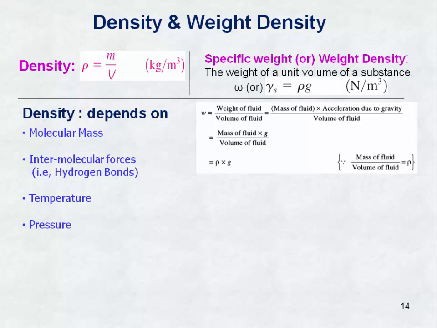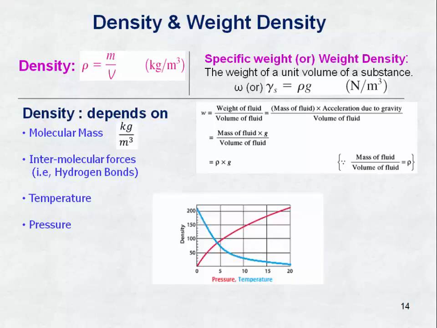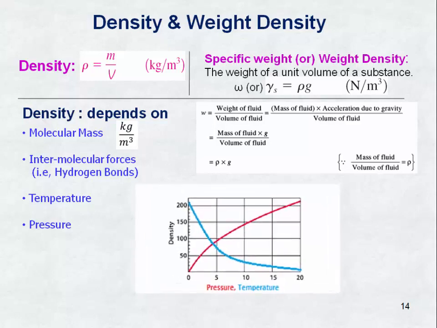For example, hydrogen bonds, temperature and pressure. We are going to compare density with pressure and temperature. If we increase the pressure, the density increases. If we increase the temperature, the density decreases. And specific weight also depends upon gravitational force, that is g.